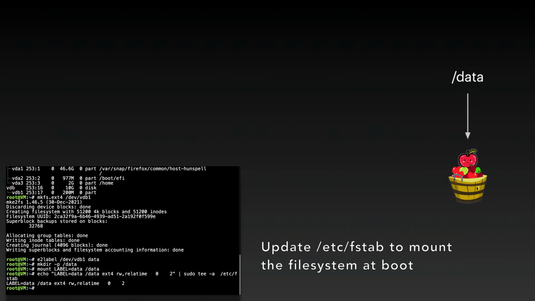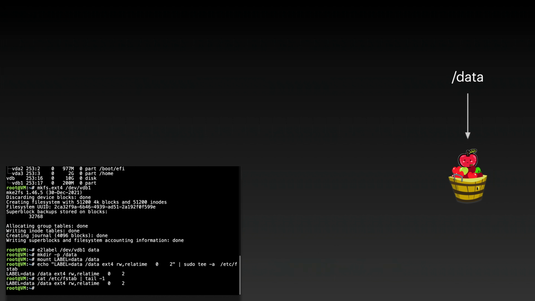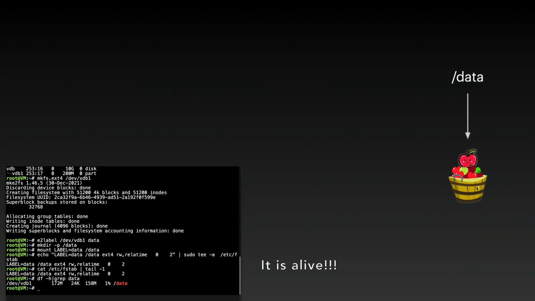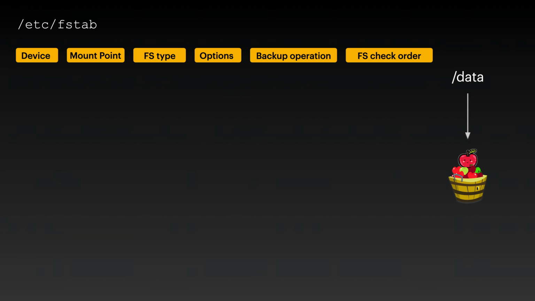In order to have the file system mounted at boot time, we add it in the etc/fstab file. And here is our new file system. But what are all these settings in the etc/fstab file?